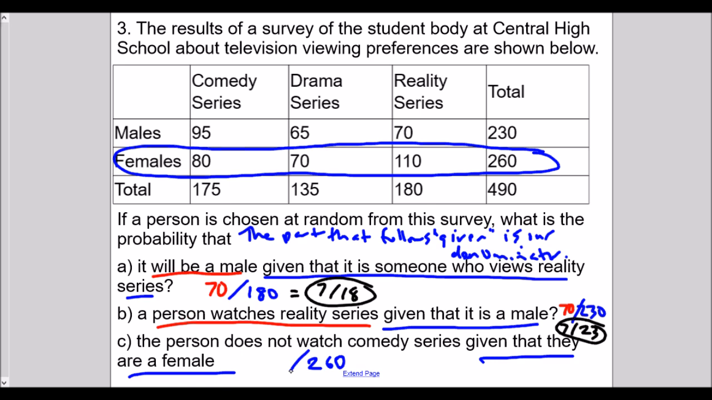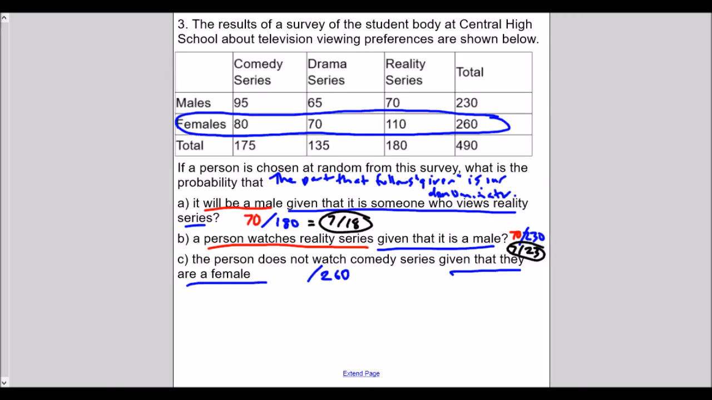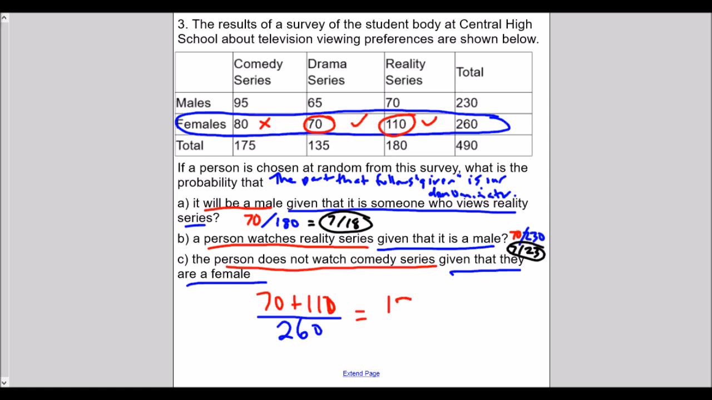Now for the second part. 260 is our denominator. But our numerator is about those who do not watch comedy series. So not comedy series, but everything else, which means take 70 plus 110, because everyone who is not watching comedy series includes both those groups. Our answer is going to be 180 over 260, which is the same as 18 over 26, which is the same as 9 over 13.